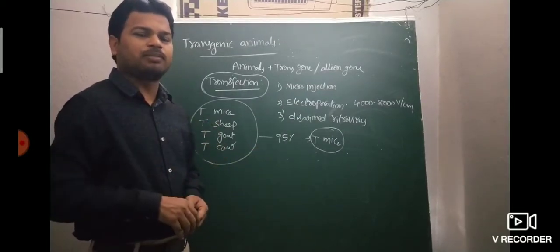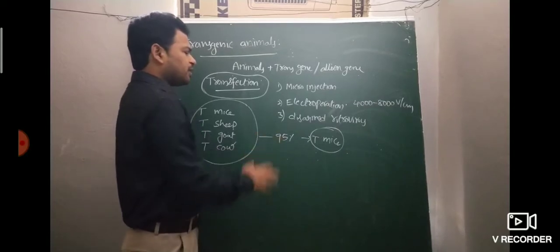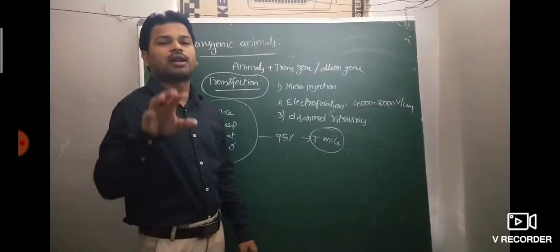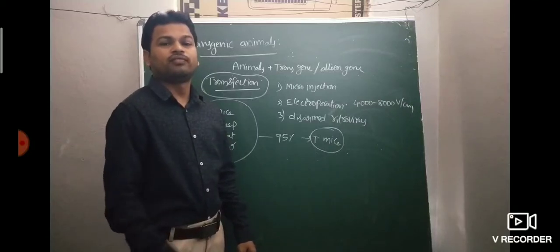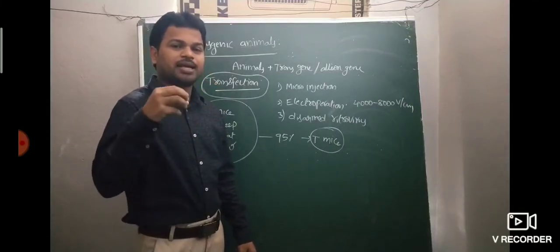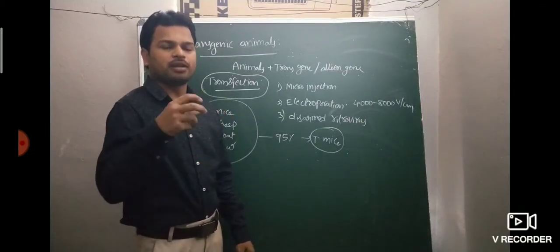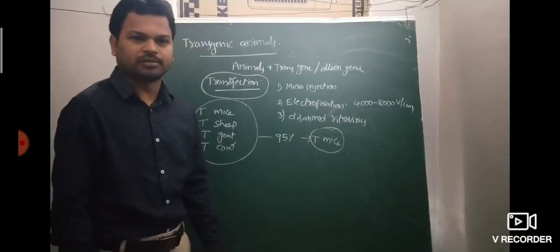Among all transgenic animals, 95% are transgenic mice or transgenic rats only.